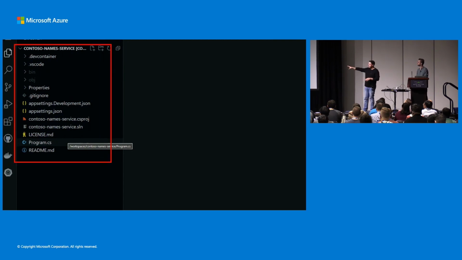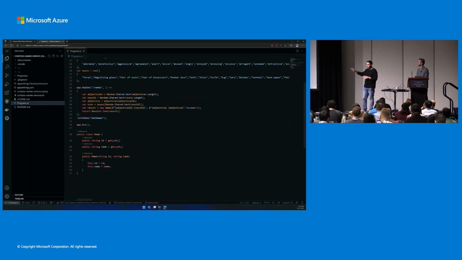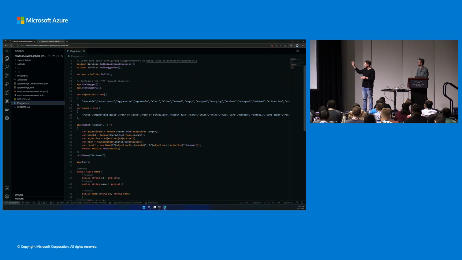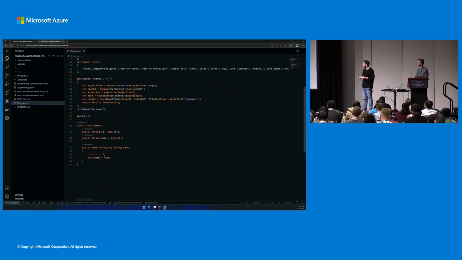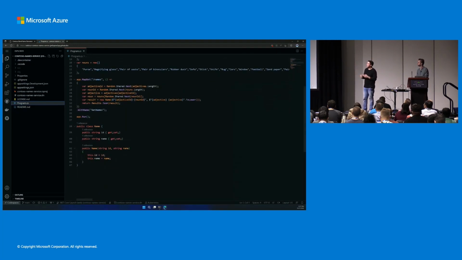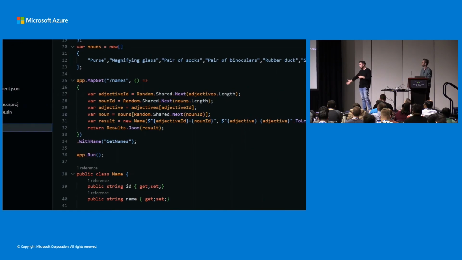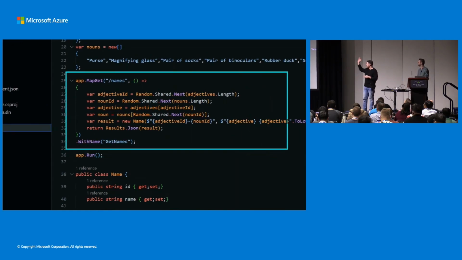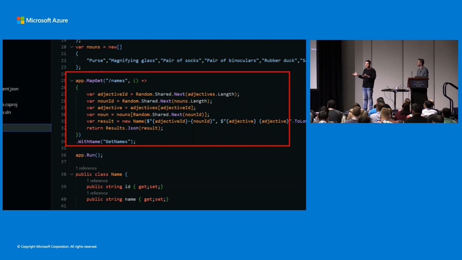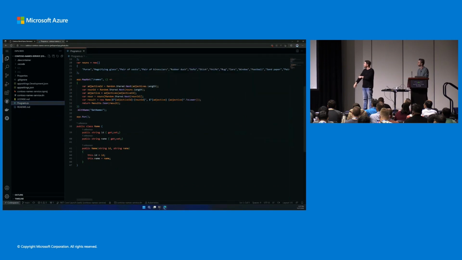So as you can see here, we just have a pretty basic project set up, basic service. Nothing complex is going on here. There are no Kubernetes or Docker files. This is a simple .NET 6 service. So we can jump into the code and look at what's specifically going on here. What's the purpose of this service? And so we see this function here that essentially generates random names, very basic. Once again, nothing complex going on here. And we have the endpoint /names.